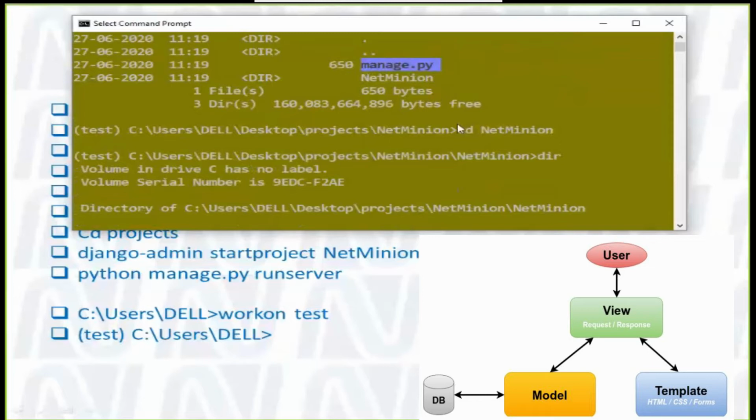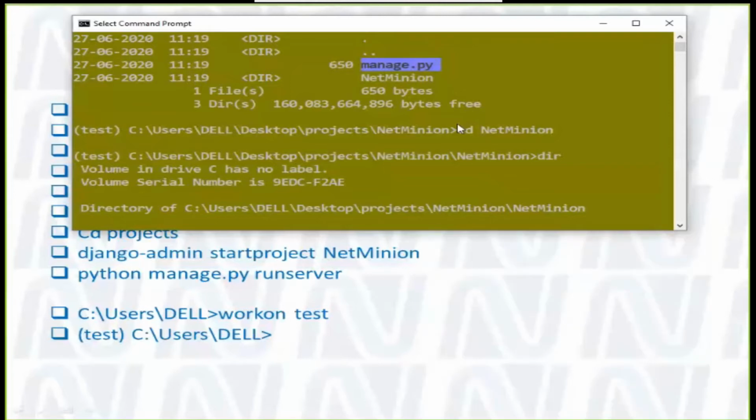Using these files we can create our database server, insert data, or view whatever we want to present. In today's class we will create HTML and also a Python script, so you will get an idea of how to integrate Django with Python.